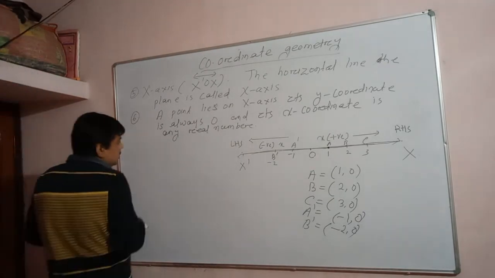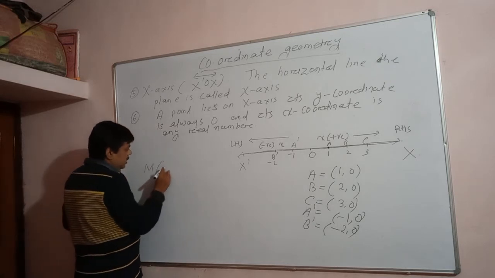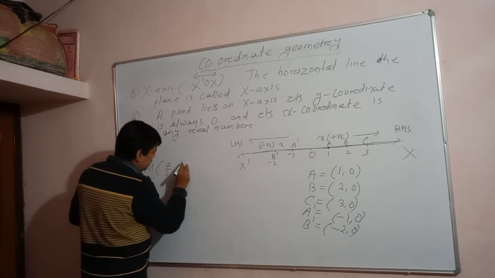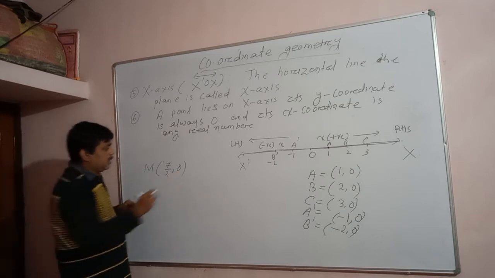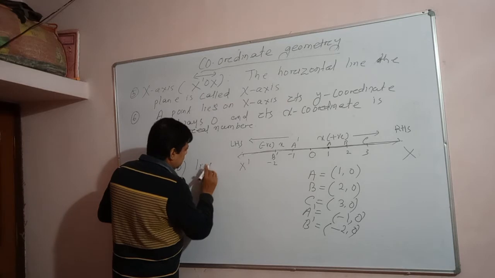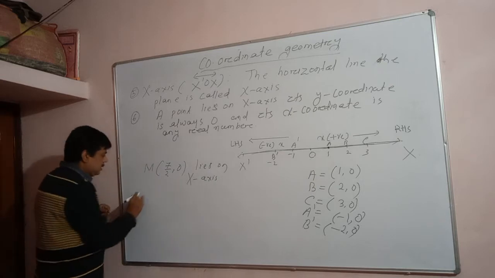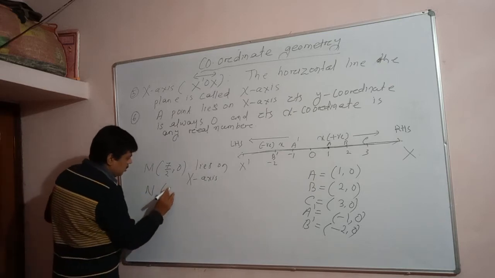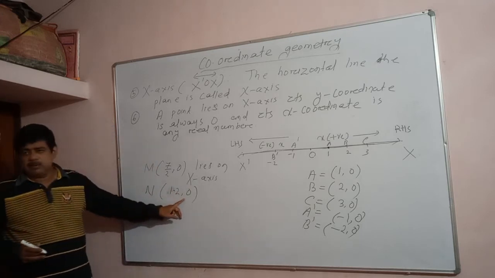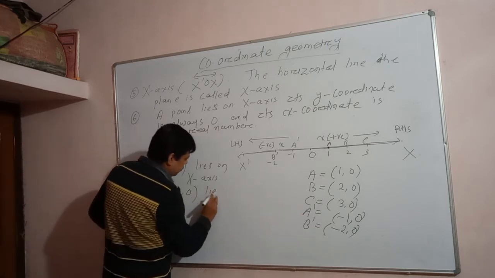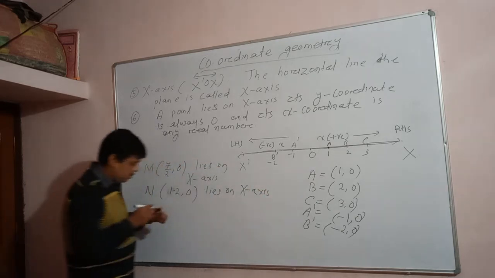Note this, all of you. Suppose I take a point M with coordinates 7/2 and 0. Since the y coordinate is 0, it lies on which axis? The x-axis. Clearly understood? Suppose I take another point N, (1.20, 0). Here the y coordinate is 0, so it also lies on the x-axis. Understood? So this is the general idea.